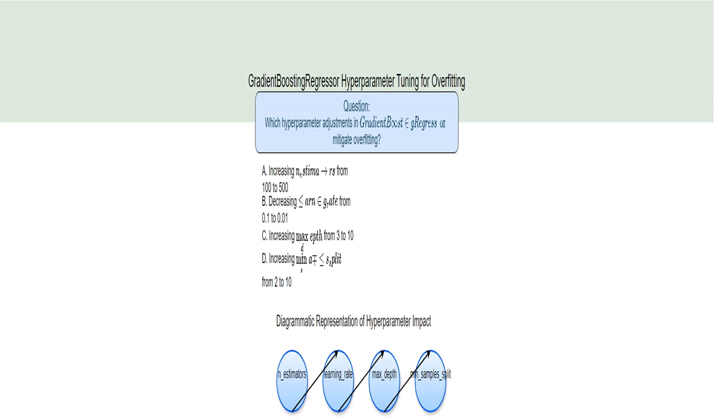N_estimators is the number of trees in the model. More trees usually give better results, but if the learning rate is high, increasing N_estimators too much can worsen overfitting because I'm adding more complexity to an already complex model.